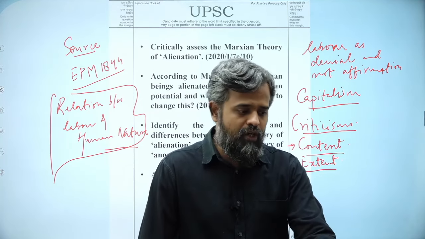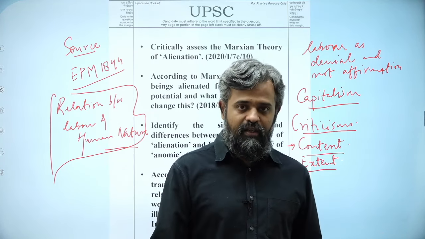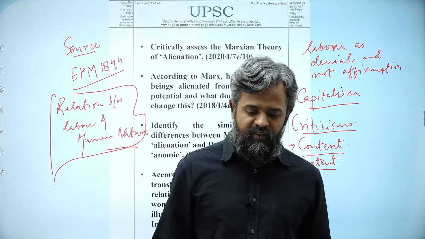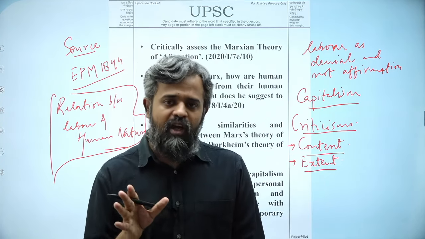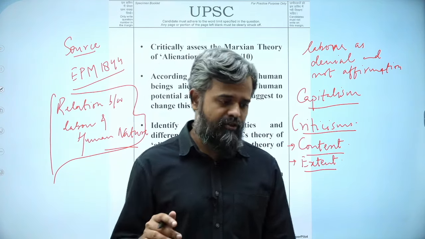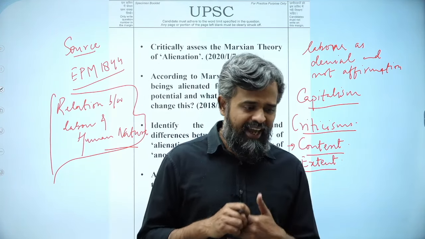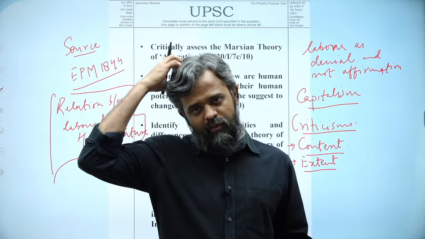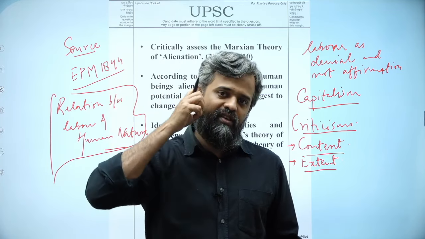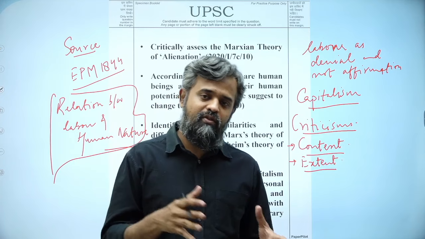Then there is also an issue in terms of prognosis. Marx was very clear in his prediction that the communist society, the classless society, will be free of systematic forms of alienation, for example, alienation at work. But he does not really help us understand what exactly will happen in a communist society as a result of which we will not have alienation. For example, machinery is going to be there, production is going to be there.